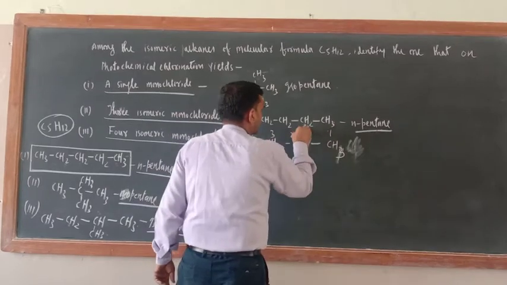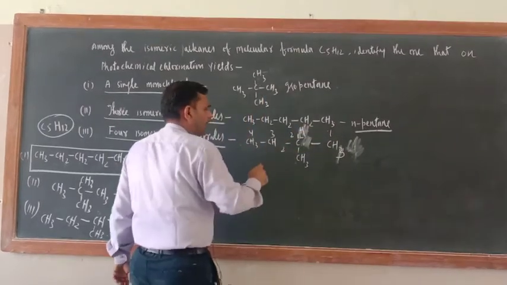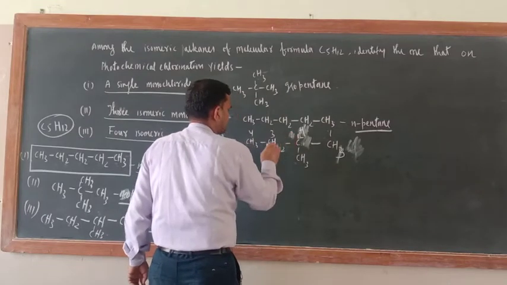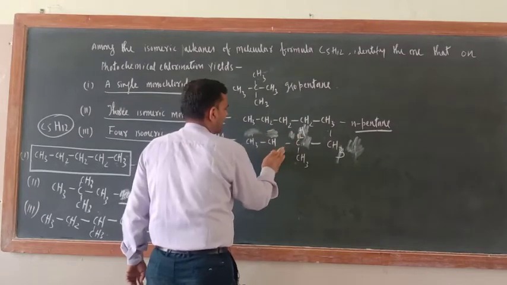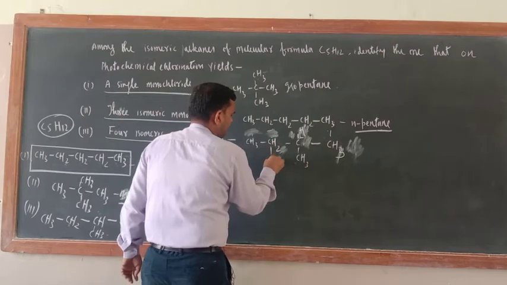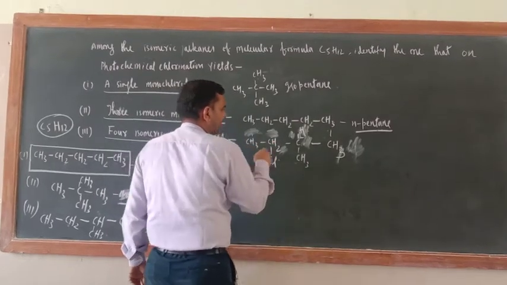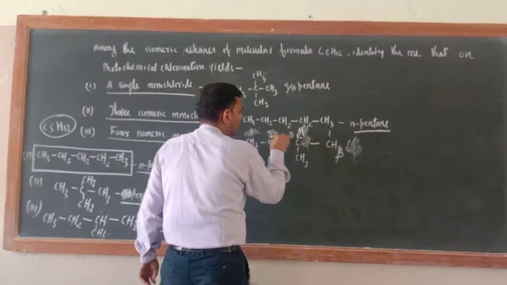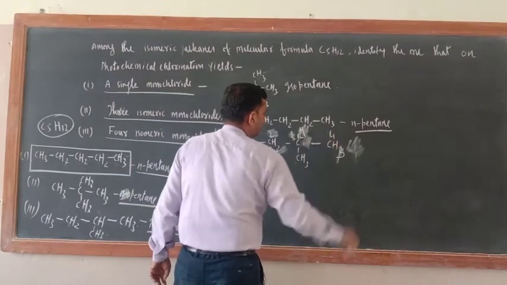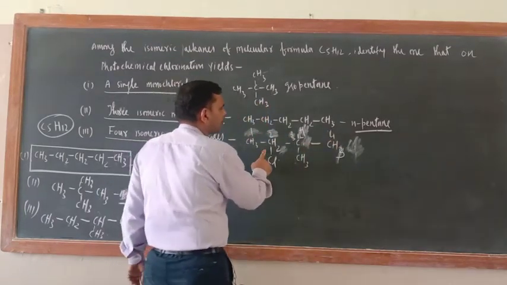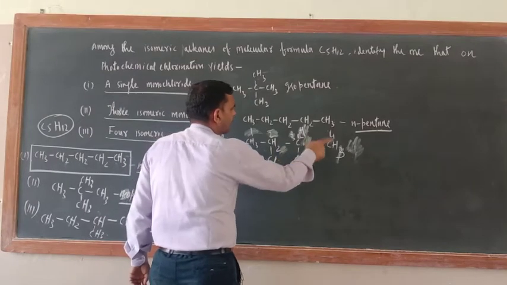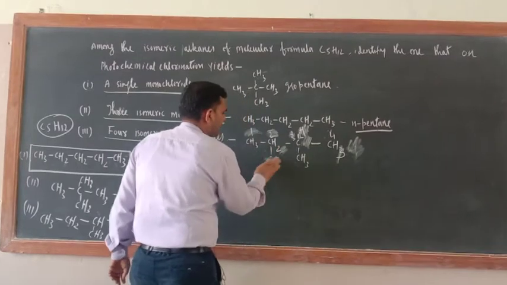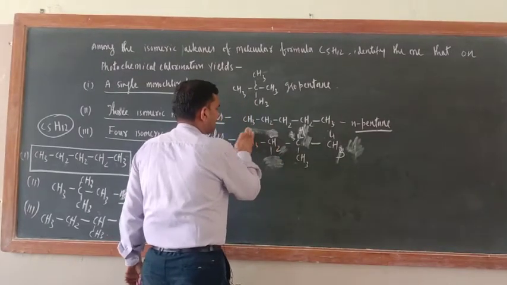Now what about the third one? The third one would be, just see, suppose I am adding Cl here. Now this time the halogen will get priority over this one. So 1, 2, 3, 4, correct? So this time 2-chloro-3-methylbutane. 2-chloro-3-methylbutane. Okay, replace here this one.